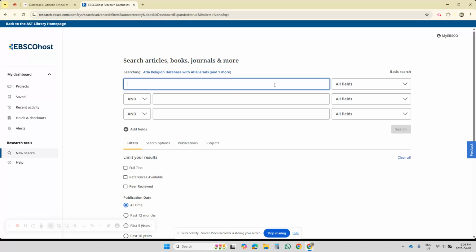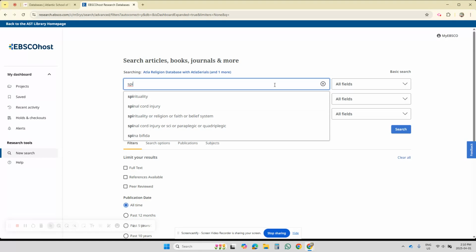You notice just as I start typing, search suggestions are automatically coming up for me to choose from. Okay? So, spiritual, look at that. As I type the N, not religious. That's the one I want.